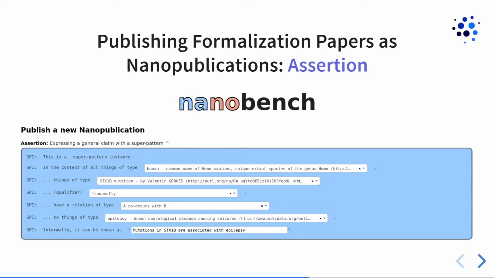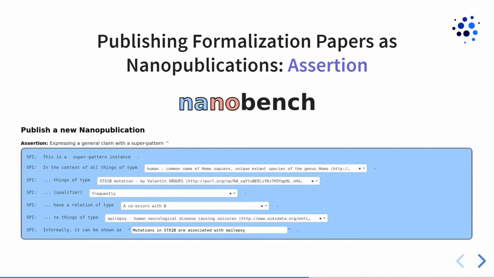the main part of the nanopublication, which consists exactly of the formalization with the super pattern that you've just seen. You see roughly that there are 5 drop-down menus that correspond to the 5 slots in the super pattern. I'll just quickly read how it is shown here. So you see another example.